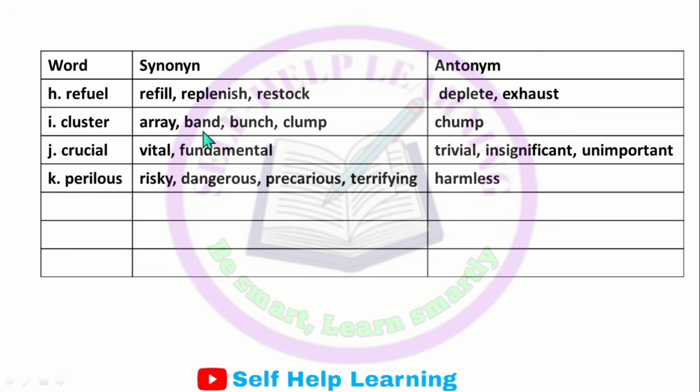Cluster: array, band, bunch, clump. Antonym: jump. Crucial. Synonyms: vital, fundamental. Antonyms: trivial, insignificant, unimportant. Perilous. Synonyms: risky, dangerous, precarious, terrifying. Antonym: harmless.